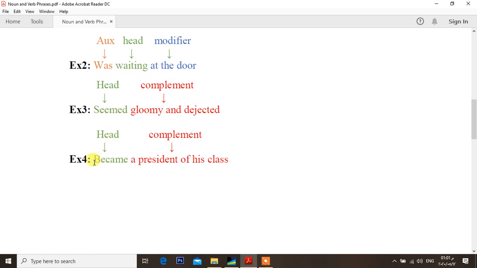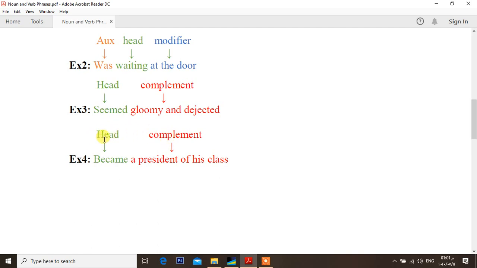Move to the fourth example. Became a president of his class. Became here also is regarded as a head because this is the main verb. A president of his class, all this is regarded as a complement. Complement of what?